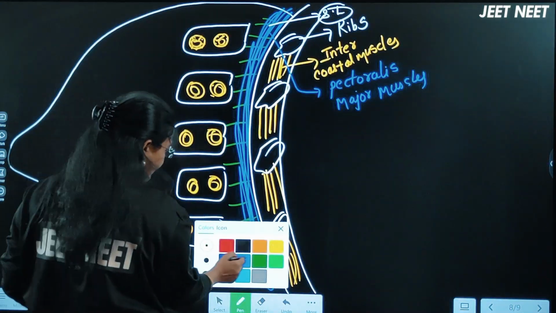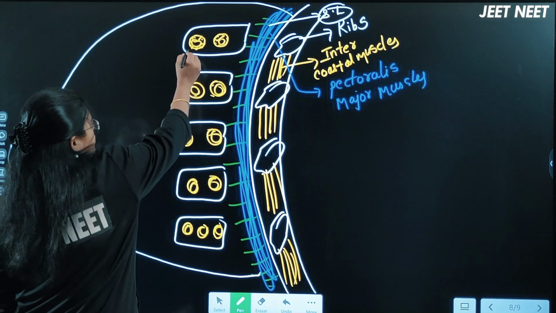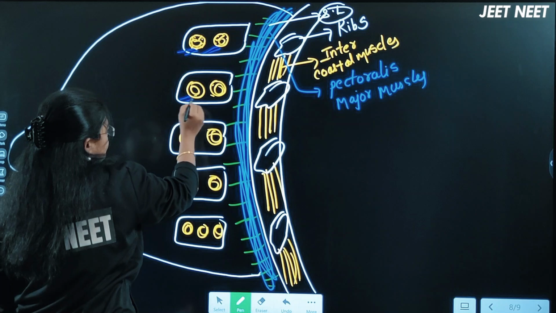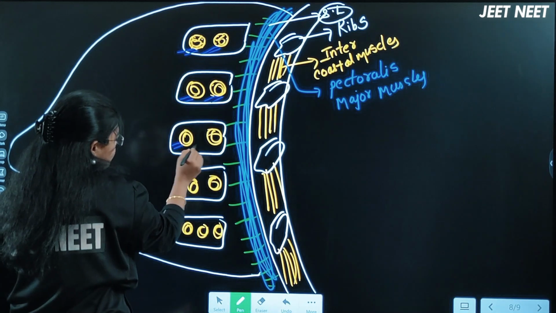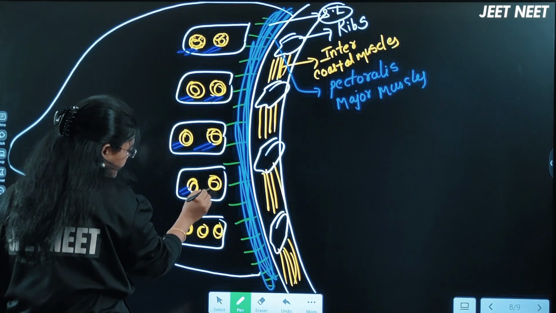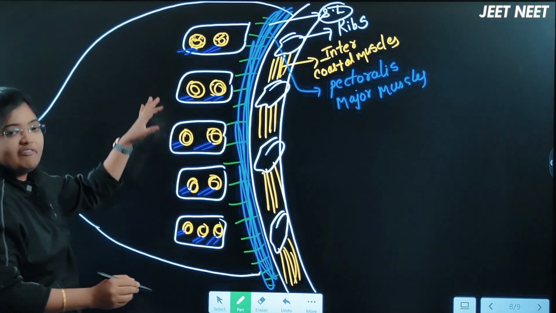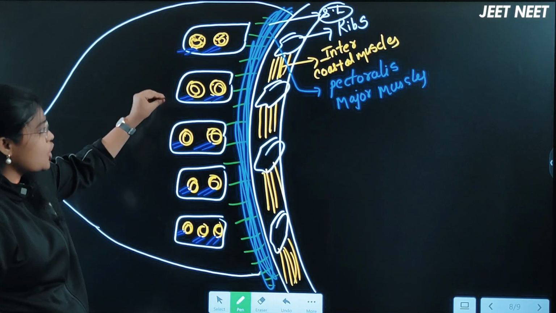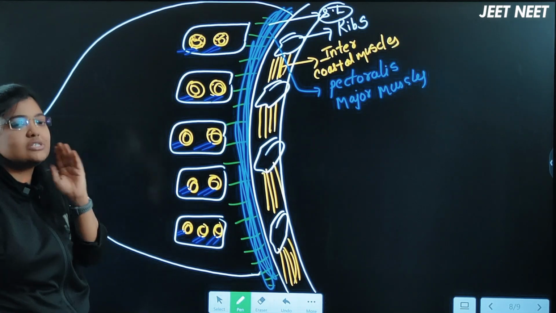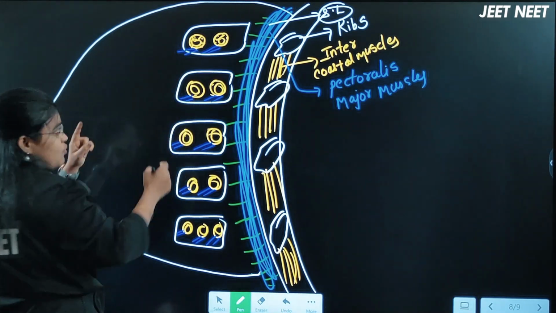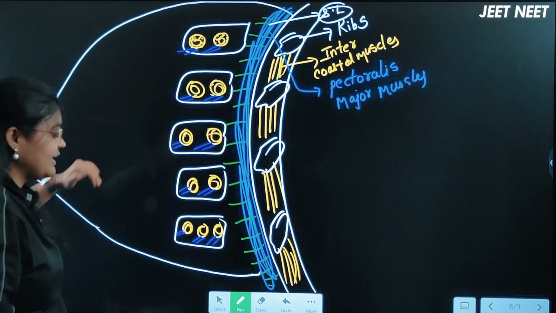Now look here, I am drawing the mammary tubules now. Each alveoli will arise as the mammary tubules like that. All these are the mammary tubules. Each lobe will have alveoli. Each alveoli will arise as tube-like structures, calling them mammary tubules here, right? So if it is one alveoli, one mammary tubule will arise here.